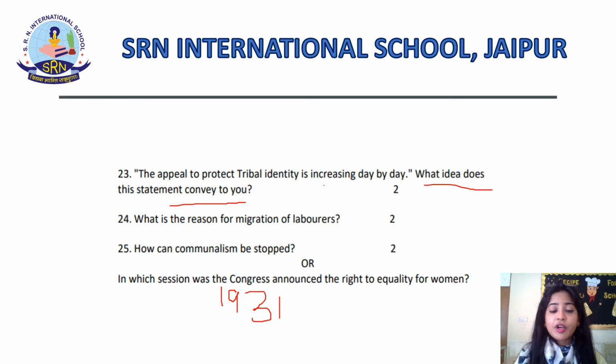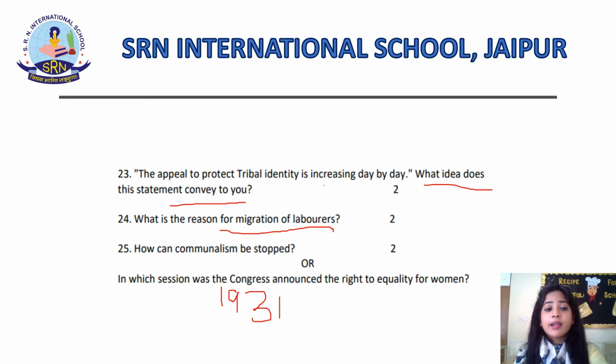What is the reason for migration of laborers, students? Now in this question you need to write any two reasons. You can write that there was lack of work opportunities, there were less wages for work, there was social inequality, preference was given to other caste, preference was given to other class, there was no equal distribution of the work and the wages. Right. Now you can write any of the 2 points.